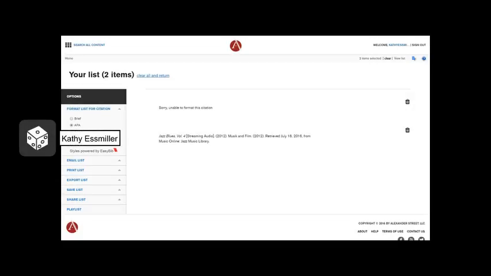Happily, the database includes a citation generator. I can use the toolbar on the right to generate citations in whatever form is needed for its particular use. I can email the citations. I can also export those citations to whatever reference manager I use, such as EndNote.